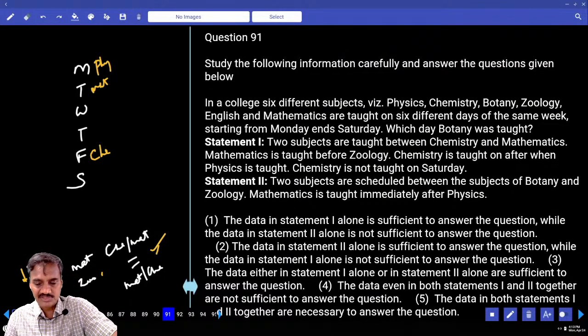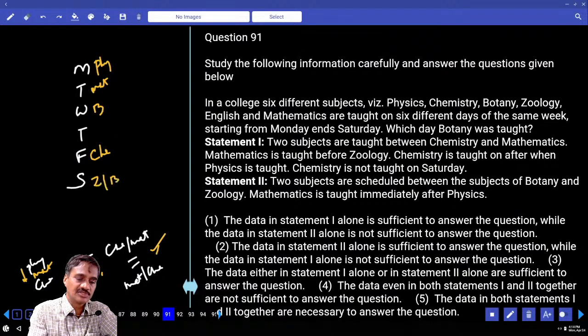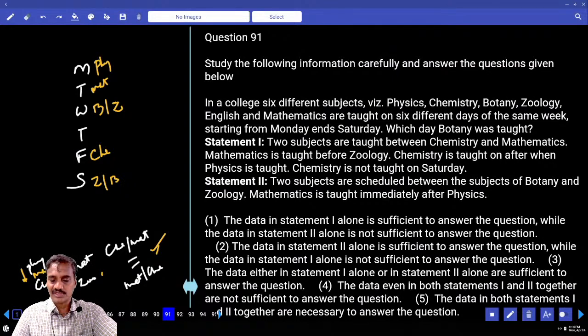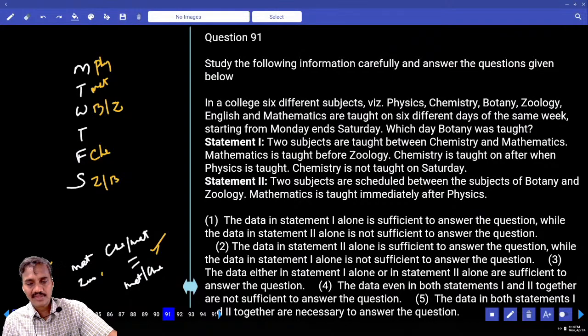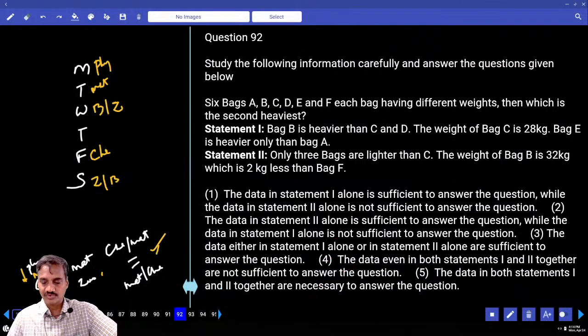Now there are 2 subjects between botany and zoology. Now botany is here, 1, 2, zoology is here, or botany is here, zoology. And then one more subject will be left over. Then what is the question we have? On which day is botany? Botany can be either on Wednesday or Saturday. There are 2 different possibilities. And by combining these 2 also, we cannot determine the answer for 91. Then 92.